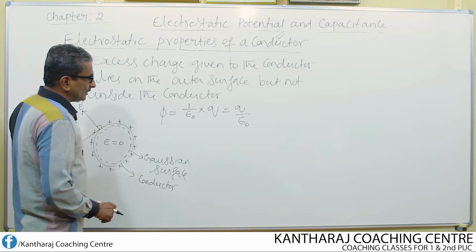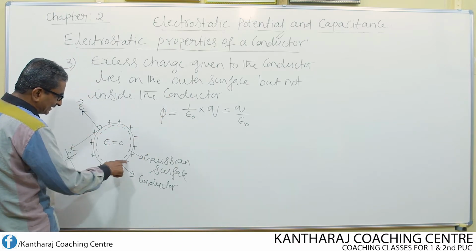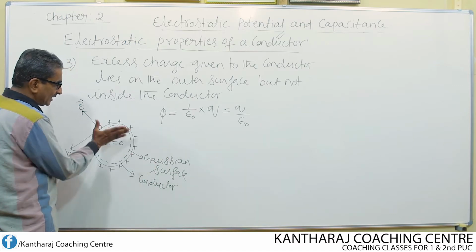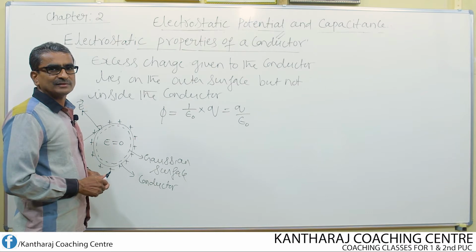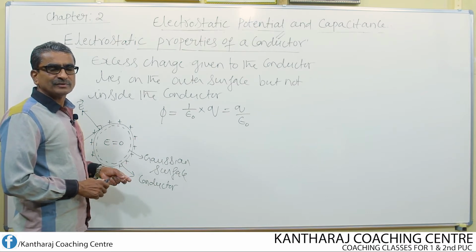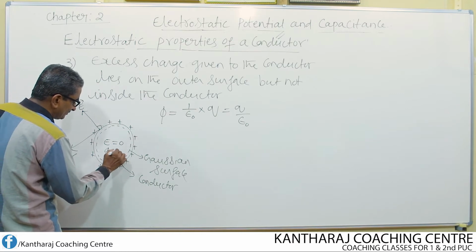When E equal to 0, what about the electric flux coming out of this Gaussian surface? This is the Gaussian surface. What about the flux coming out, either in this direction or in this direction or in this direction? It is 0, because no field means no flux. What does it indicate? No field means no charge.